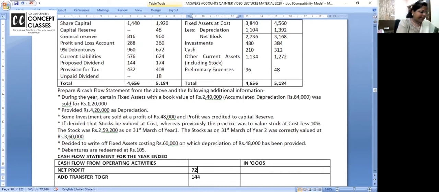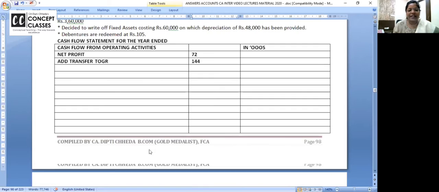Now, debentures are 960. I hope you are listening and looking at the question also. Debentures are 960 minus 672, 288. Debentures are reducing by 288, and look at adjustment number 5, the last one, you can say. Debentures are reduced by 288, that is the face value reduced, but they are redeemed at 105. So where will I write the outflow?